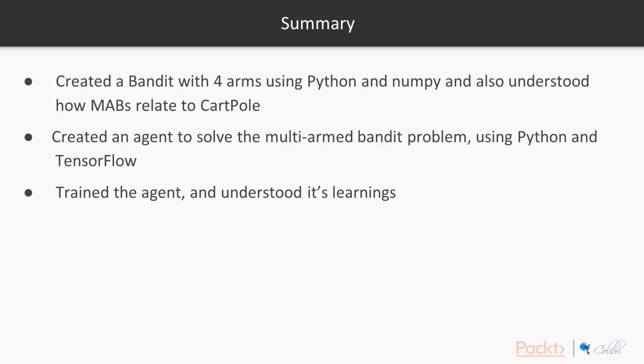The idea was to allow us to focus on understanding how we can train an agent, and because the whole thing is simple enough, how we can specifically train an agent to produce the best policy within the environment. In this section, we created a bandit with 4 arms using Python and NumPy. We also talked at length about how multi-armed bandits relate to the CartPole environment. And then we created an agent to solve the multi-armed bandit problem using Python and TensorFlow.